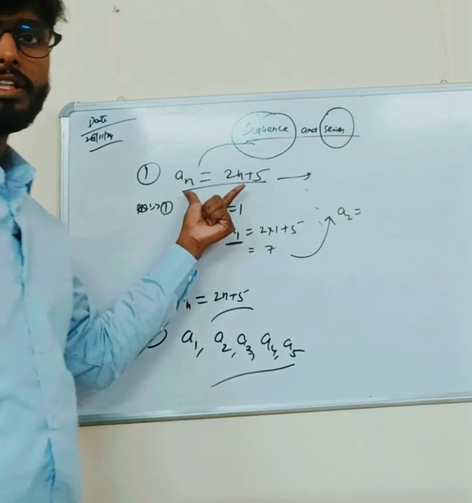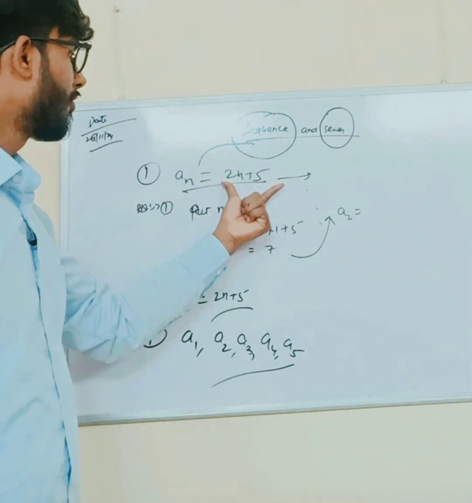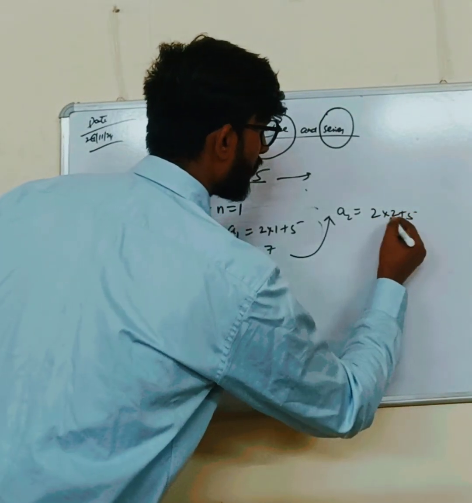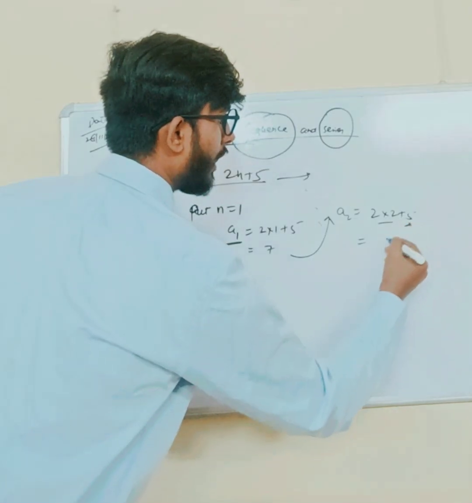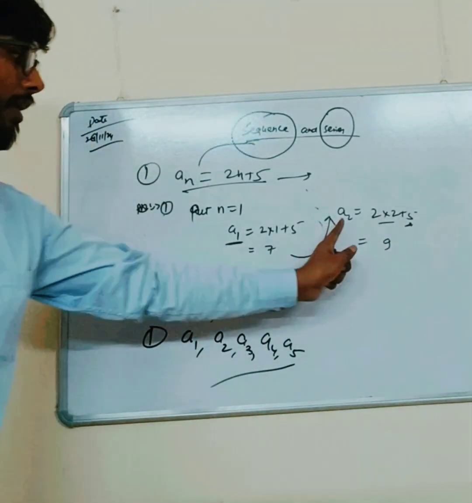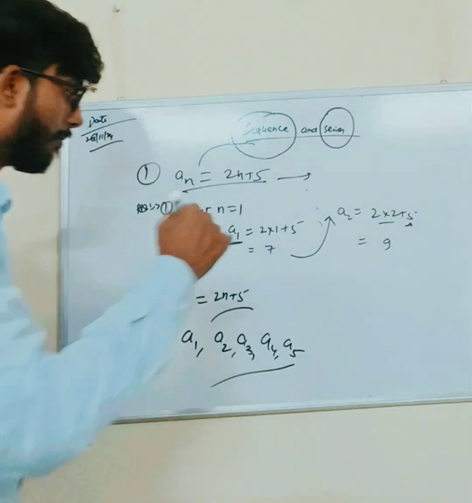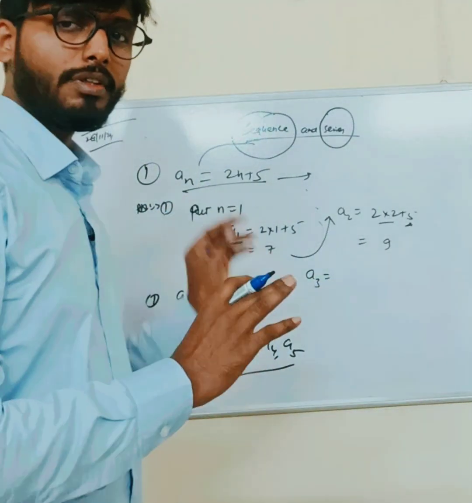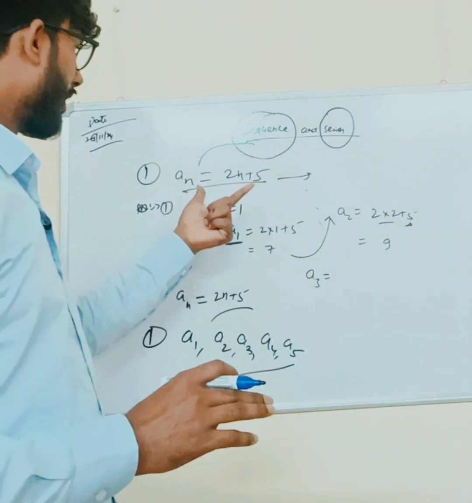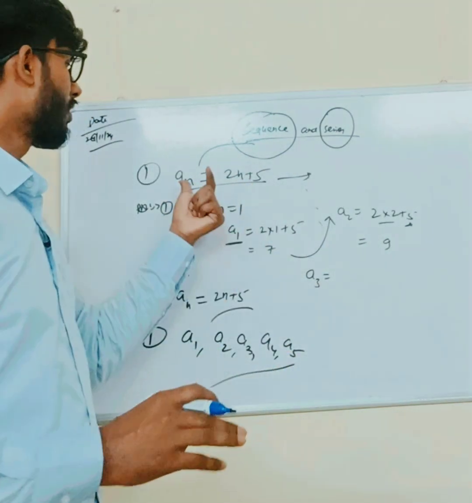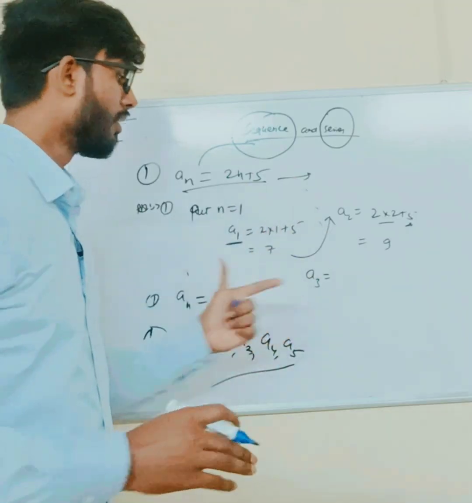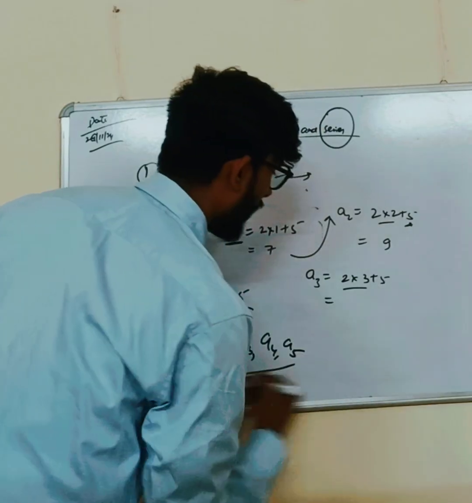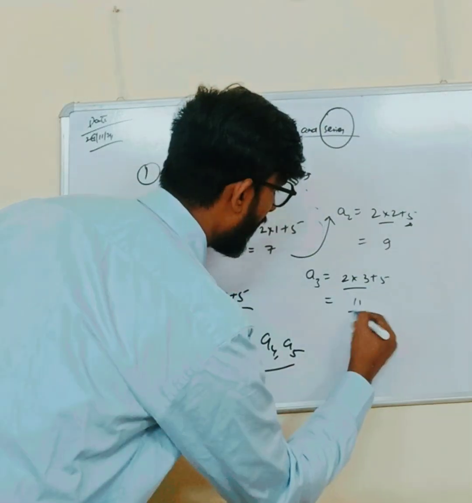Similarly, we can get the a2 value. If we substitute n equal to 2, we can easily find a2: 2 into 2 plus 5. So 2 2s are 4, plus 5, is 9. So the a2 value that we got is 9. Similarly, we can find the a3 value. The simple concept I am delivering here is that just by putting in the n value, we are able to get a3. So 2 into 3 plus 5 is equivalent to 2 3s are 6, plus 5, is 11.